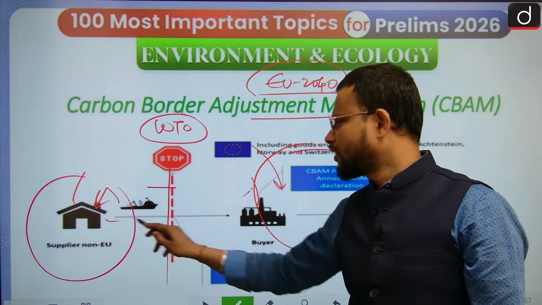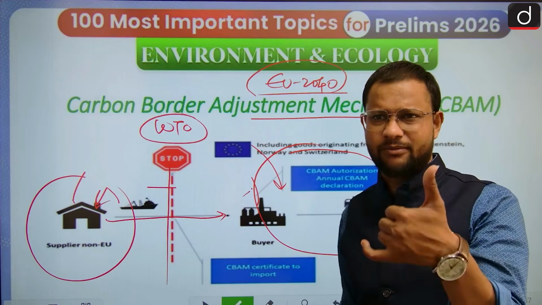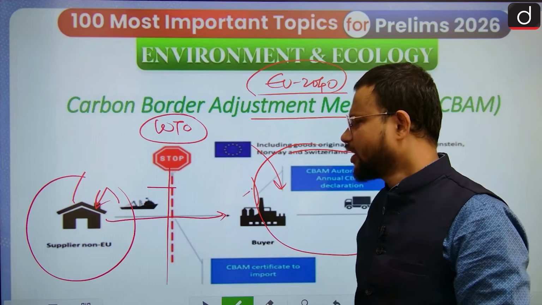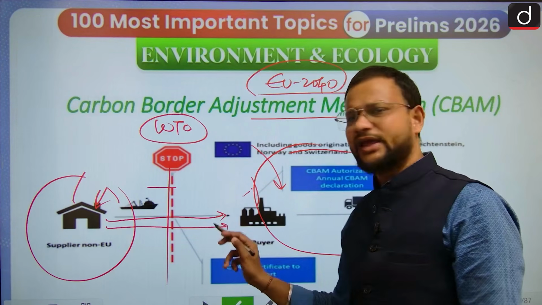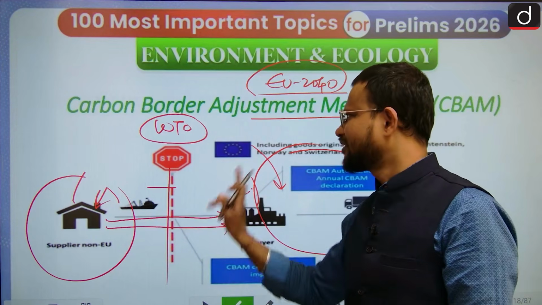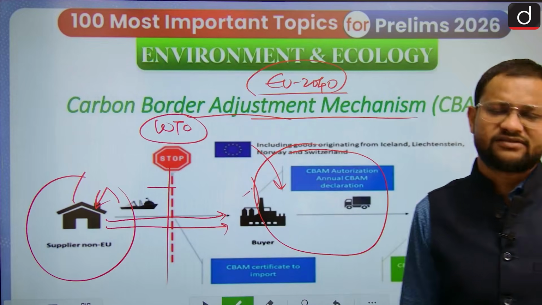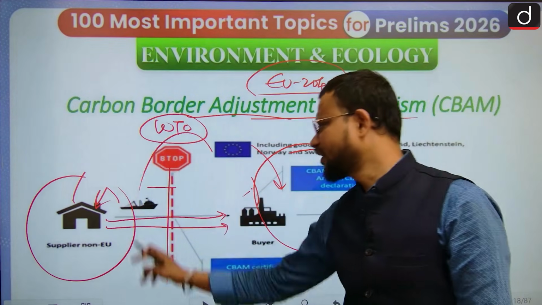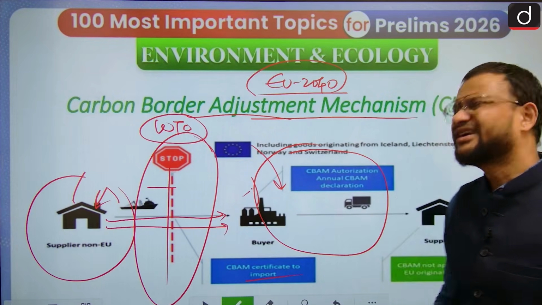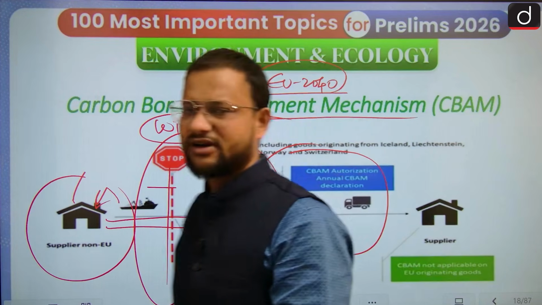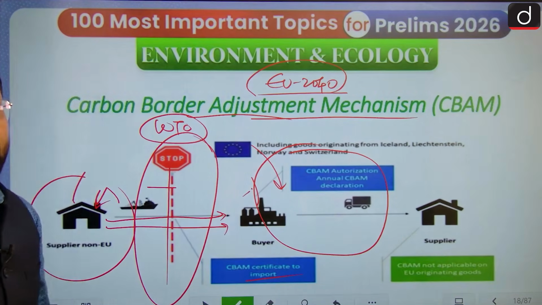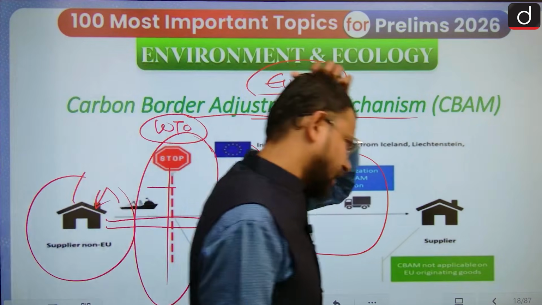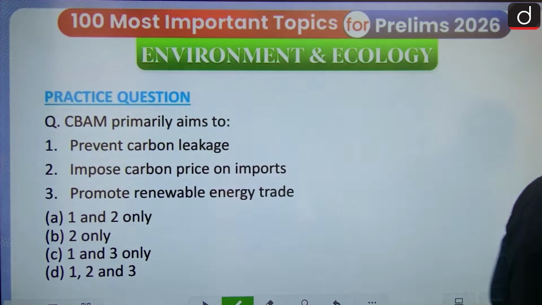So if you are a non-EU producer of aluminium, cement or metal and so on, and if you are a polluting industry, then you have to pay some border carbon tax, also known as the carbon border tax. You have to obtain the CBAM certificates, and if you don't, you have to pay the additional price. That is the carbon border adjustment mechanism.